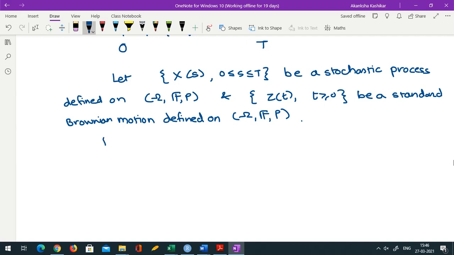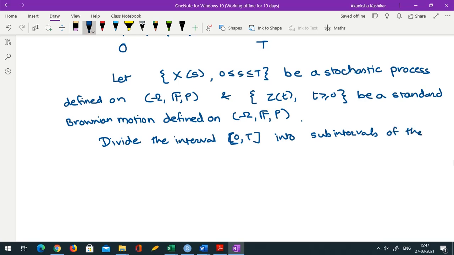So for that we need to first consider a partition. So divide the interval 0 to T, we can take closed 0, divide the interval 0 to T into subintervals of the type 0 to t1, t1 to t2, and so on up to t(n-1) to capital T.